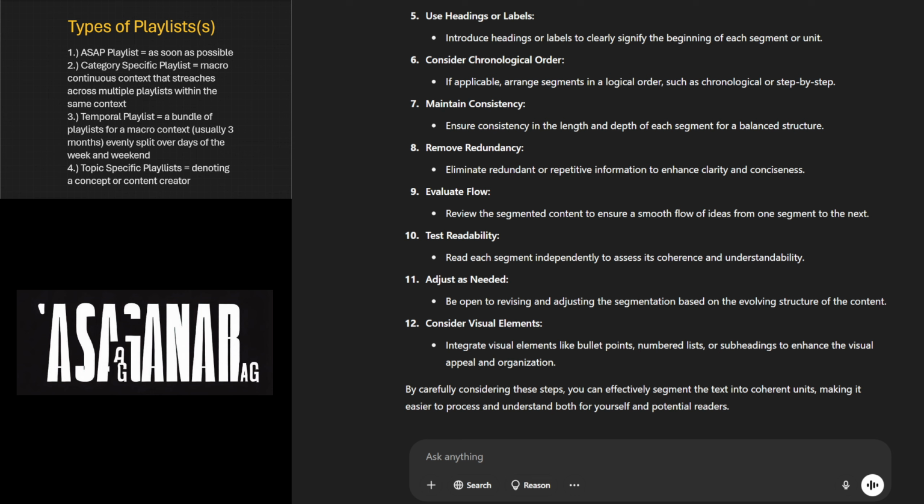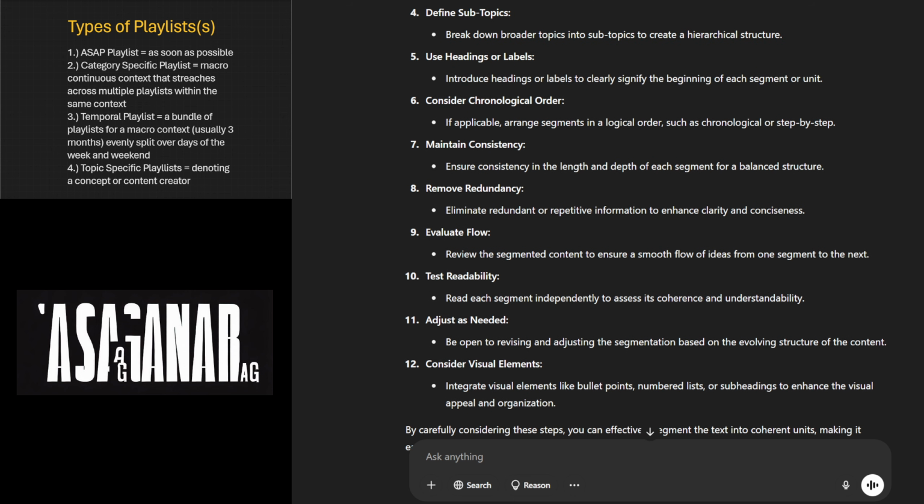Be open to revising and adjusting the segmentation based on evolving structure of the content. Consider visual elements. Integrate visual elements like bullet points, numbered lists, or subheadings to enhance the visual appeal and organization. Carefully considering these steps, you can effectively segment the text into coherent units, making it easier to process and understand both for yourself and potential readers.